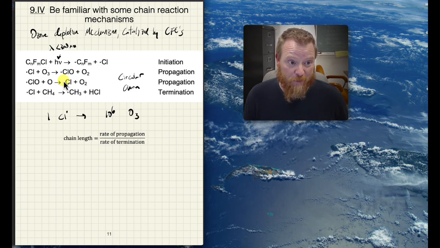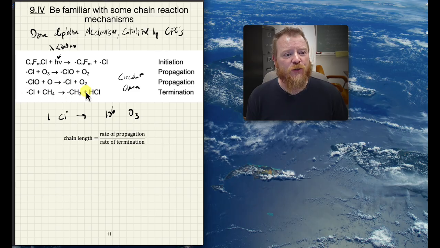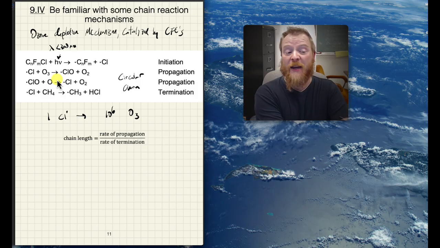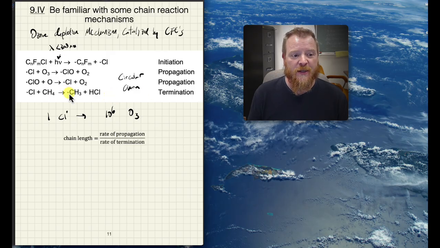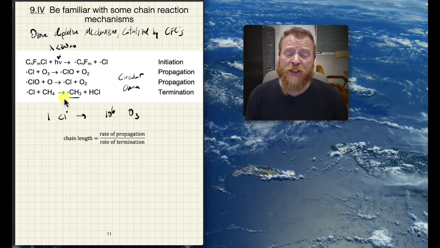What's also important to note here is this isn't by any stretch of the imagination a complete mechanism. For example, we talked about how ClO can react with itself to make the chlorine peroxide molecule. This hydrogen atom abstraction that chlorine does on methane isn't the only way that this mechanism could terminate as well. And notably, because this reaction is not fully terminated, we haven't shown what happens with the CH3 radicals, right? Those are also going to end up going through some chain reaction. This is a great example of a circular chain that will just keep going and going.